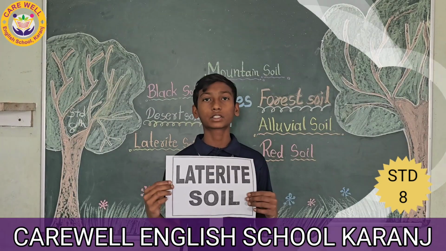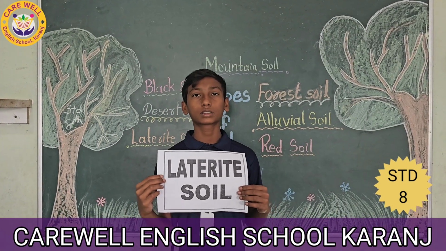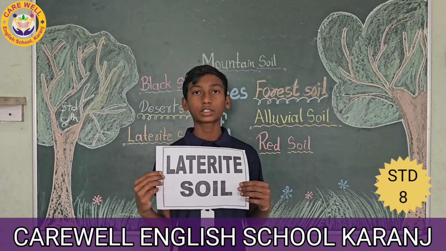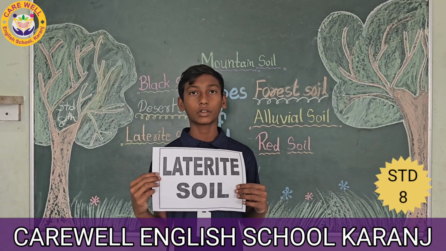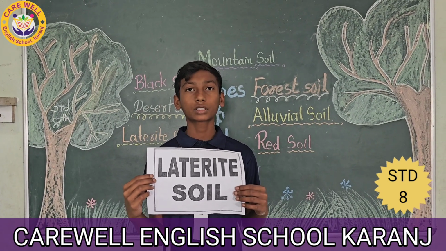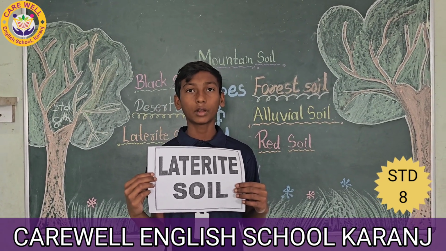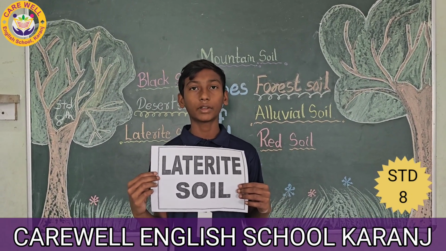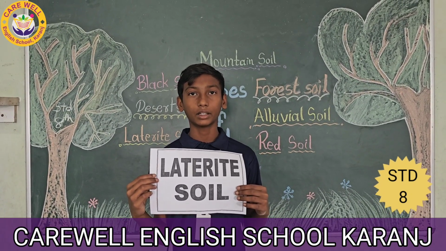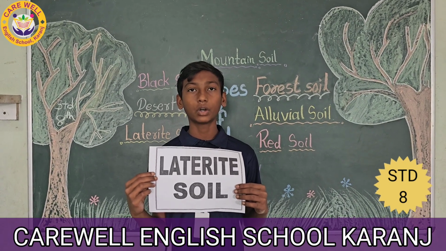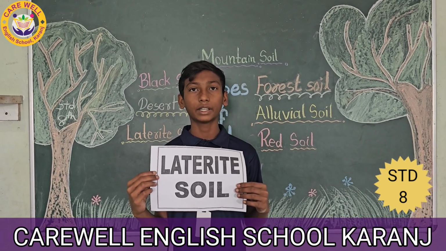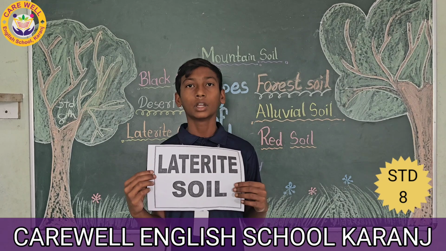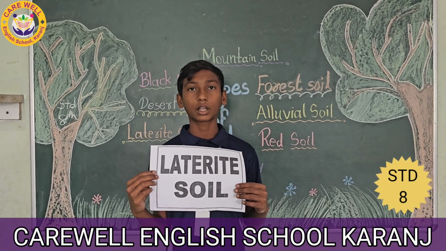Thank you. Hi, myself Anupar. I am from Standard 8. Today I am saying some words about laterite soil. Due to excess rainfall, loamy soil is formed in areas of severe erosion. Due to excess rainfall, nutrients from the upper layer of the soil are eroded to the lower layer. Its red color is due to iron oxide. In some places, the land is uncultivable. When the upper surface dries up and hardens, the soil is less fertile due to low organic content. But after fertilizing it, crops like cotton, paddy, ragi, sugarcane, tea, coffee, cashew nuts are cultivated.